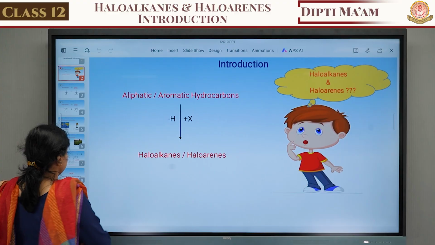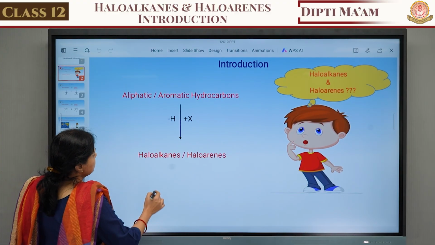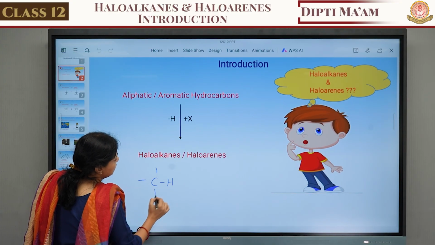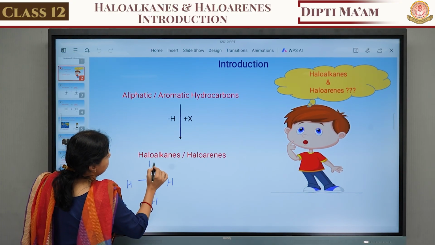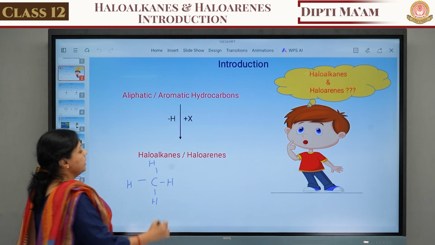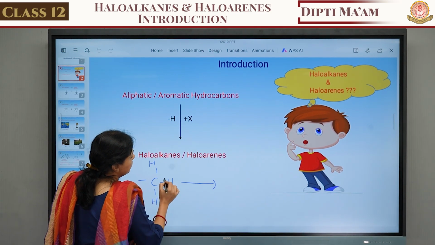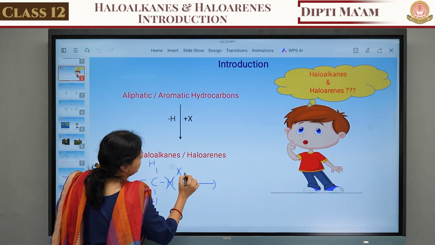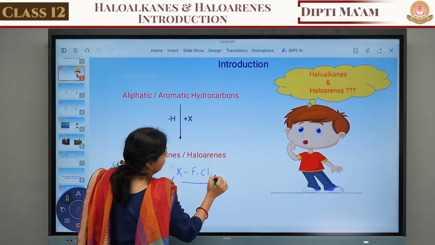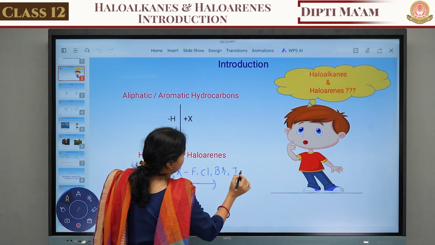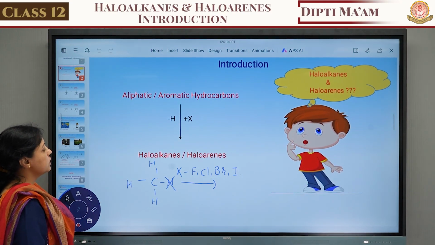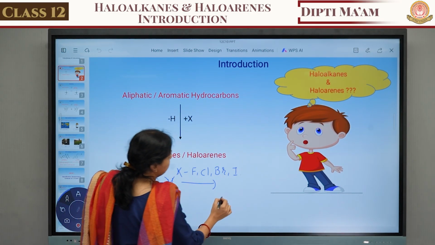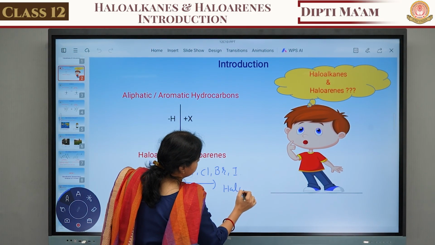In haloalkane and haloarene, suppose for example I take methane, in which carbon is 1 and hydrogen is 4. If any hydrogen is replaced with a halogen, that may be F, Cl, Br or I, then it is known as a haloalkane.